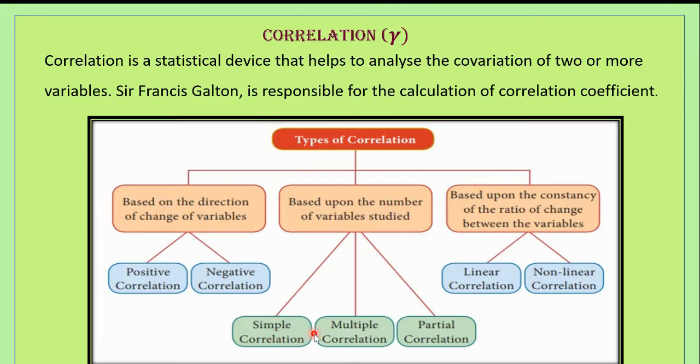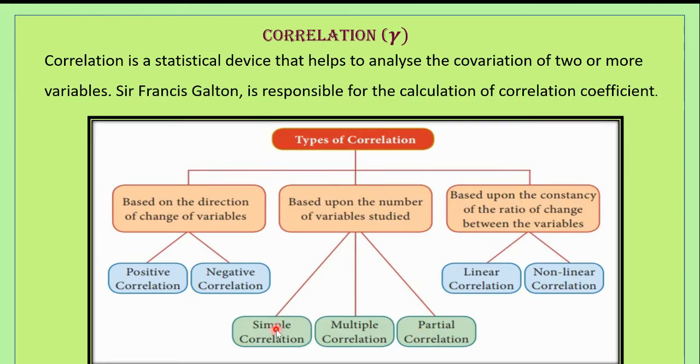If three or more than three variables are studied simultaneously, then it is termed as multiple correlation. If there are two variables, then it is called as simple. If there are multiple variables, then it is called as multiple correlation. If there are more than two variables, but only two variables are considered, keeping the other variables constant, then the correlation is said to be partial correlation.